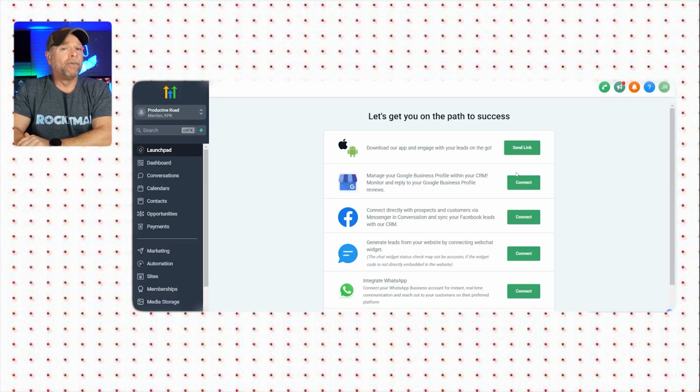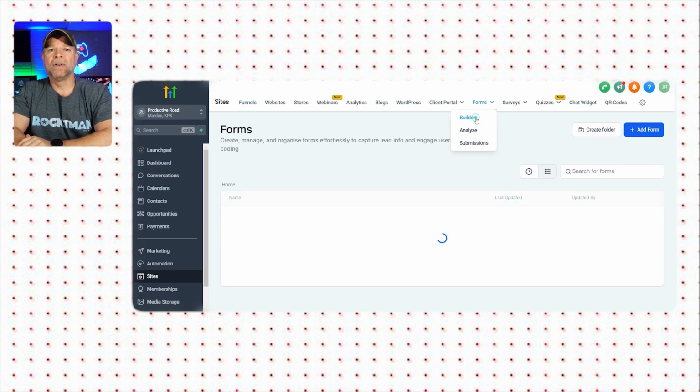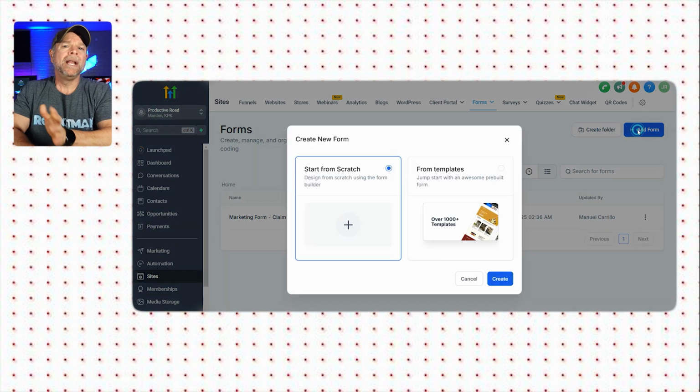To start building your form, you'll need to be in your sub account. So head over to the Sites section and click on Forms. Here, you'll see the Builder option. Click on it to access your existing forms or to create a new one. So to create a new form, click on the Create New Form button, and you'll then see two options: Start from Scratch or Choose from Templates. For this demo, we're going to start from scratch, which will take you directly to the form builder.